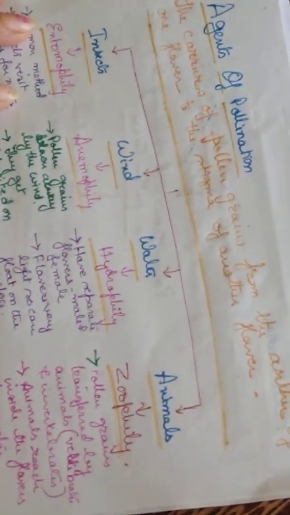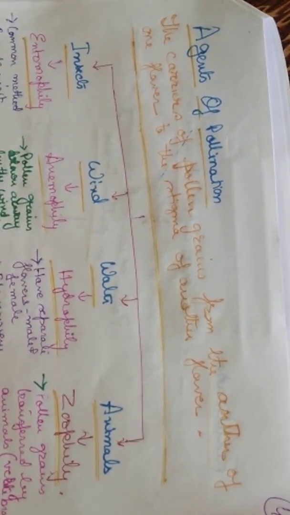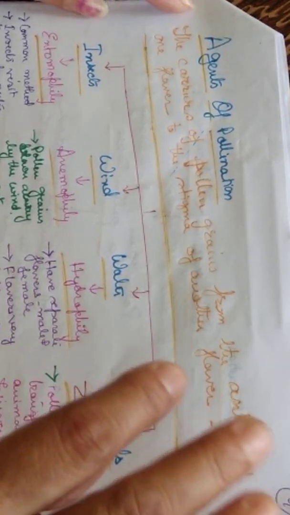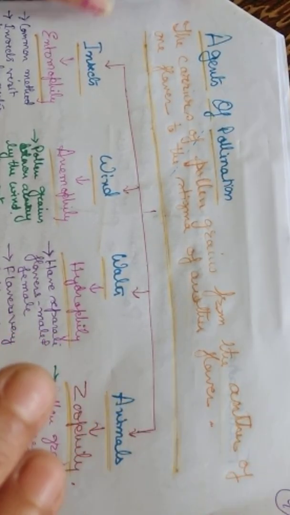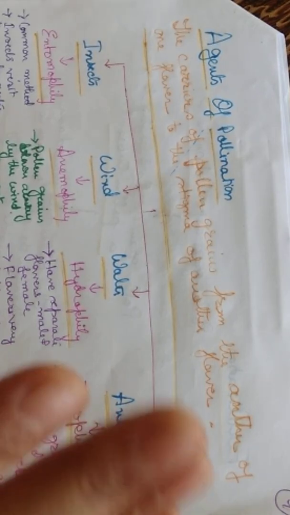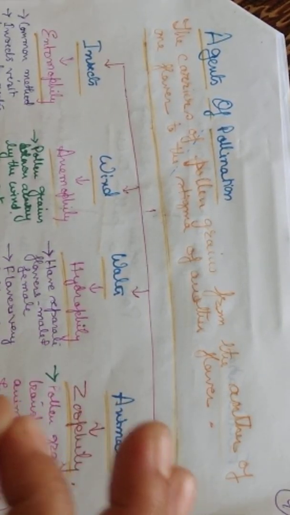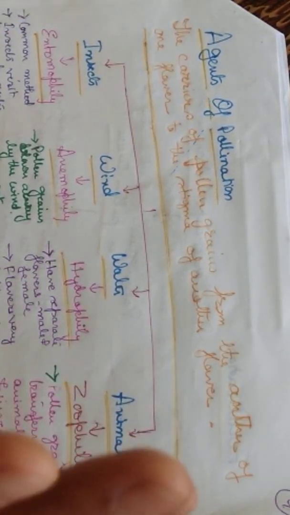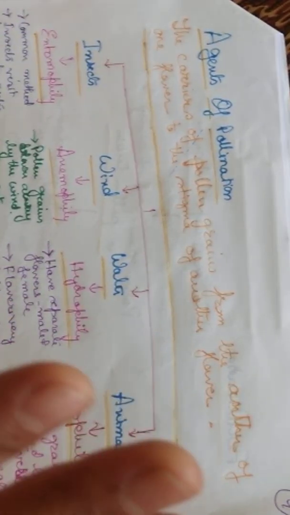Next we come to the agents of pollination. I told you that during cross-pollination in the natural method, certain agents are required, like insects, wind, water, animals, etc. The agents of pollination are the carriers of pollen grains from the anther of one flower to the stigma of another flower.